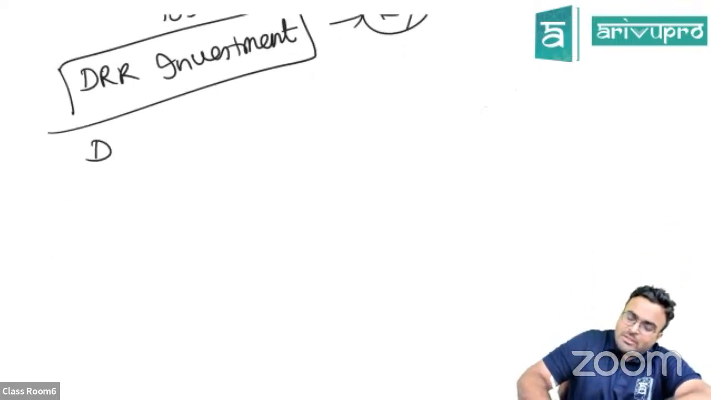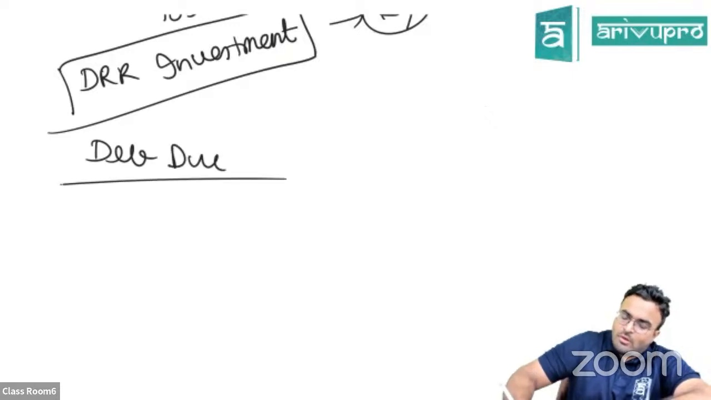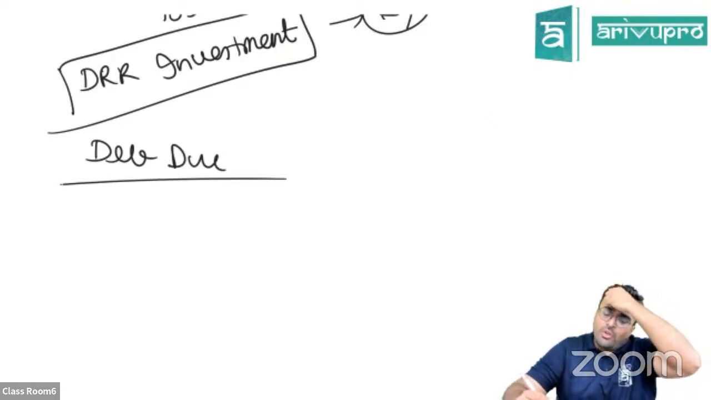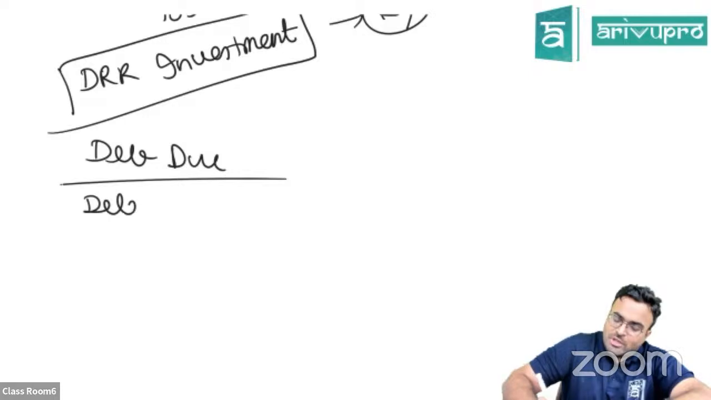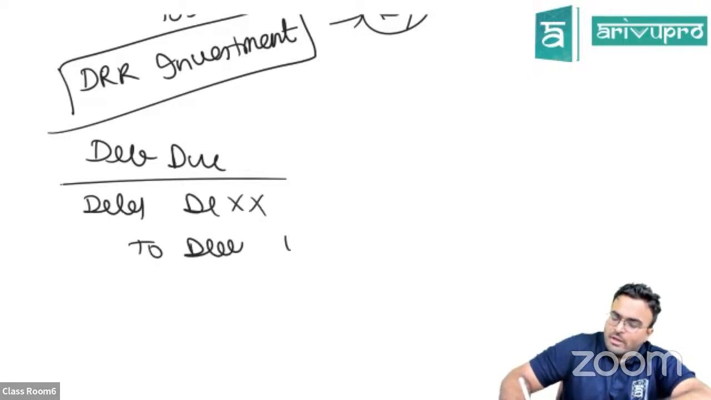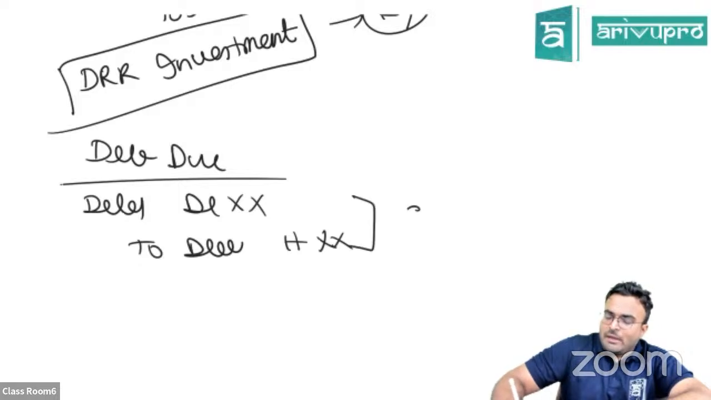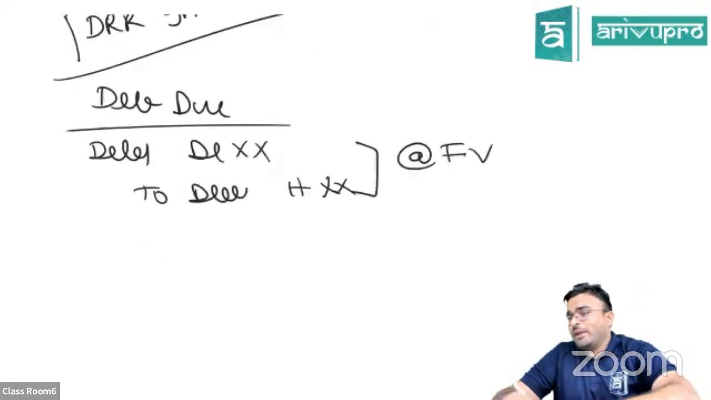Then the debentures when they're due. Okay, what is the entry for debentures due? You have to pay the debenture holders. So debentures account is debited to debenture holders account, if you're paying at face value. What if you're paying at premium?